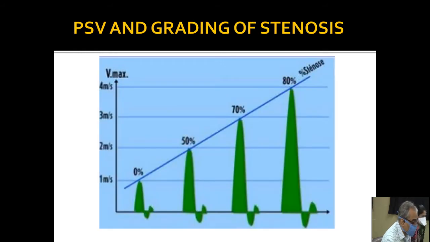What happens when there is a stenosis? A stenosis causes luminal reduction, and as the luminal reduction goes beyond 50%, the peak systolic velocity starts increasing, and it doubles at 50% narrowing. It becomes 3 times at 70% narrowing, and it becomes 4 times at around 80% or more narrowing.